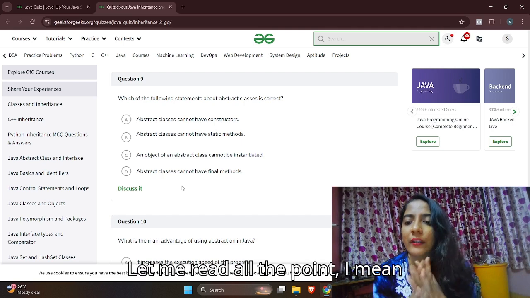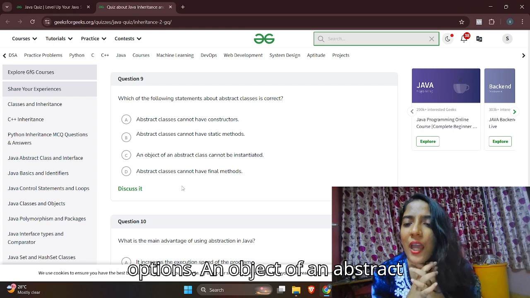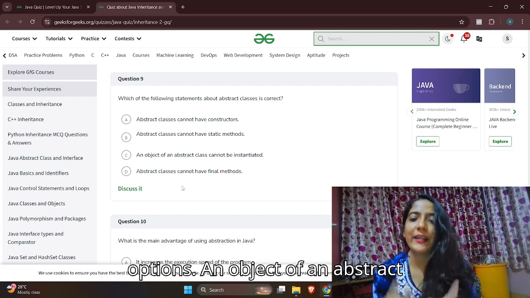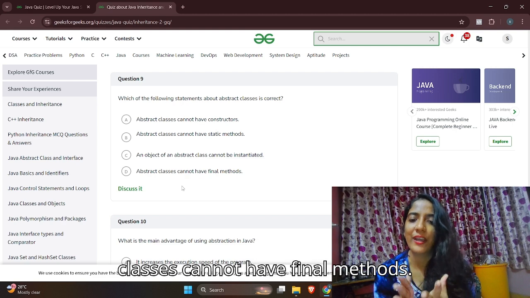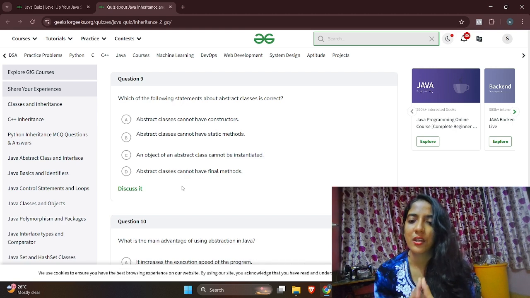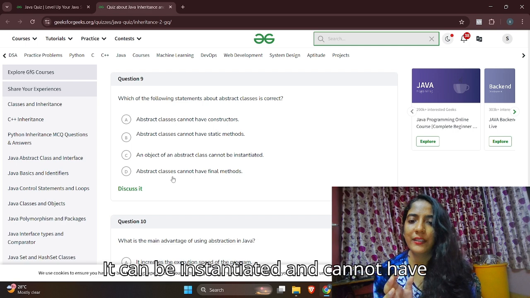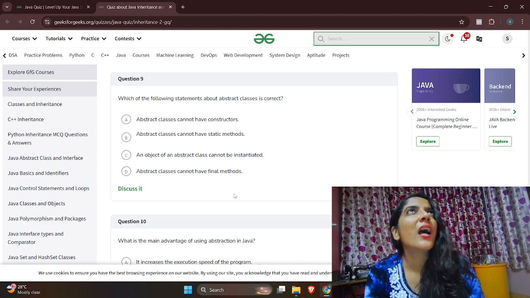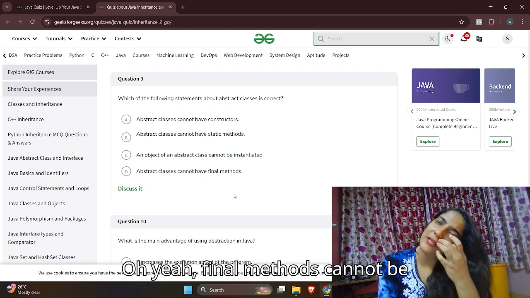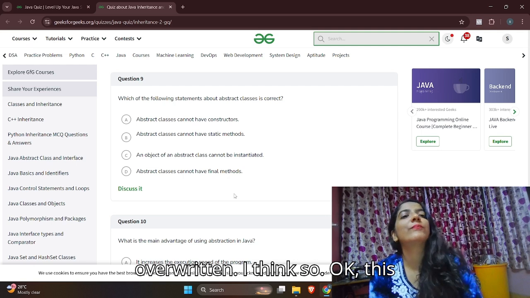Let me read all the options. An object of an abstract class cannot be instantiated. Abstract classes cannot have final methods. It can be instantiated and cannot have final methods. Oh yeah, final methods cannot be overridden, I think so.